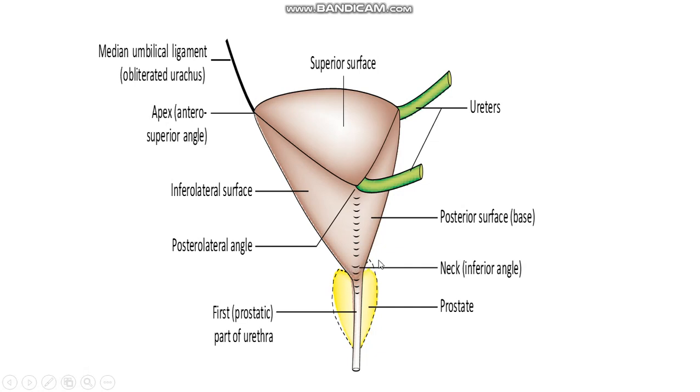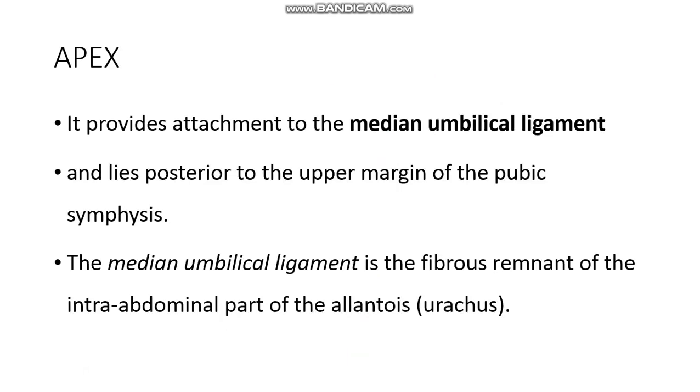Here is the neck of the bladder. Then this is the base of the bladder. Here is the prostate, and this is the apex of the bladder.